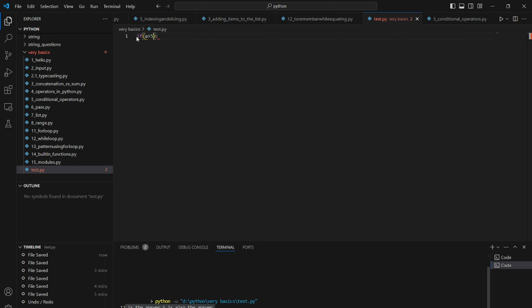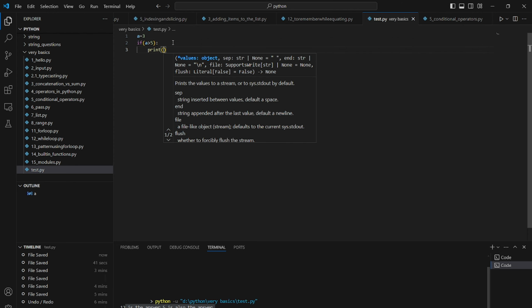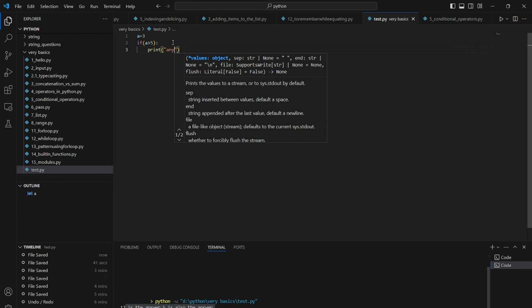So we first have to introduce a, not declaration, it is initialization actually. Let's do this. If a is greater than 5, then print anything, whatever.